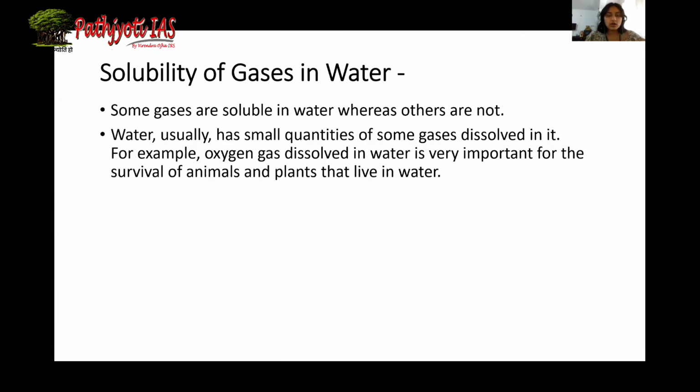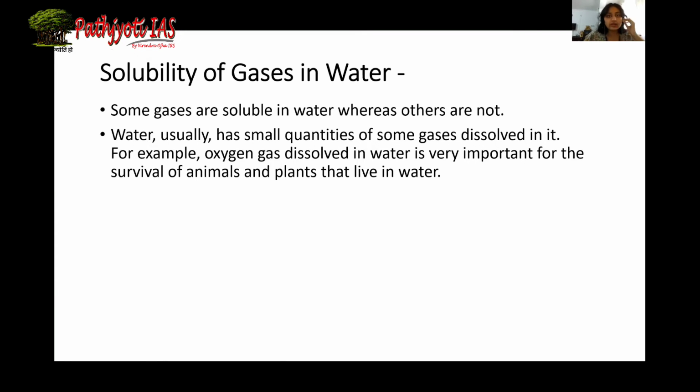Okay, moving on, we discussed solubility of solids and solubility of liquid in water. Now we will discuss the solubility of gases in water. Usually gases are not soluble in solvent, not soluble to a very great extent. They are soluble for a very small extent. So there are few gases which are soluble in water. For example, oxygen, carbon dioxide. Oxygen in the natural water bodies like pond, river, you will find dissolved oxygen within water. It is already present there.